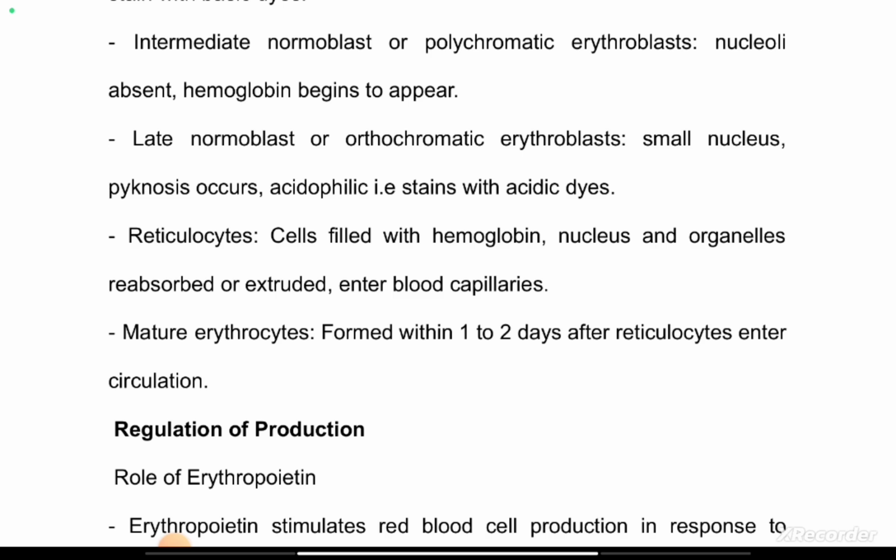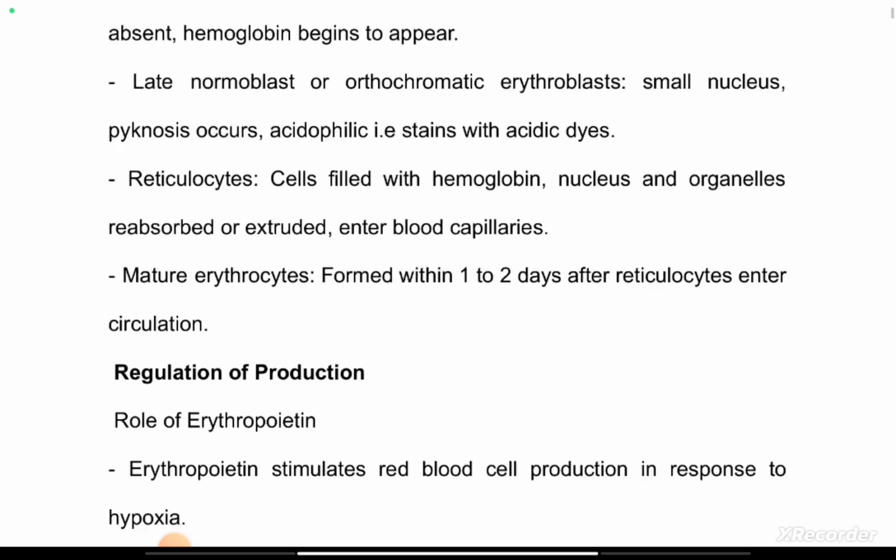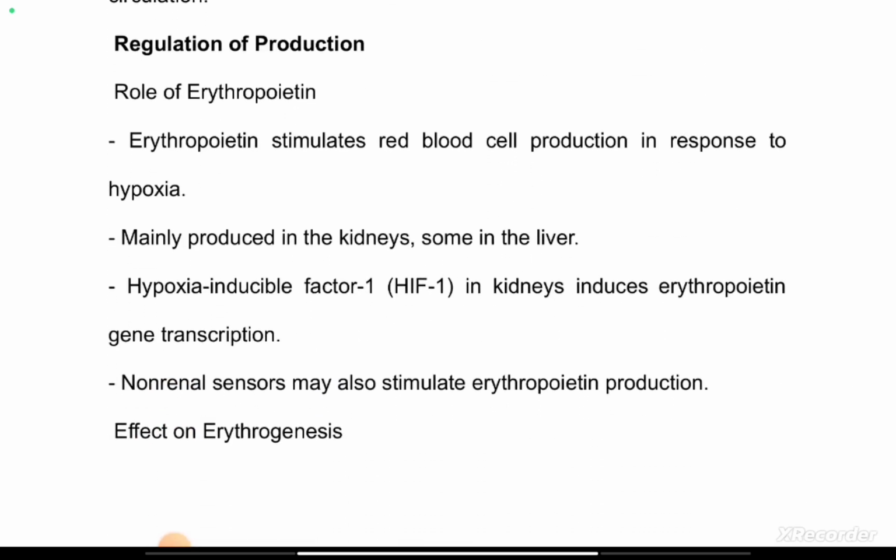Now that we have talked about bone marrow producing red blood cells, how is this production regulated? This is also very important because in our body system, regulation is very, very important. That's why at any point in physiology, you will always be talking of homeostasis. Homeostasis is just the maintenance of a fairly constant internal environment despite changes in the external condition. So, how is this regulated?